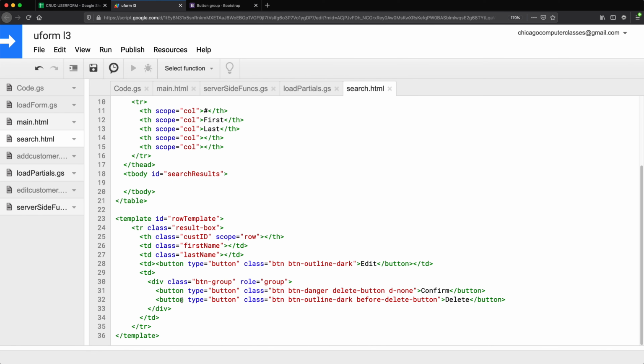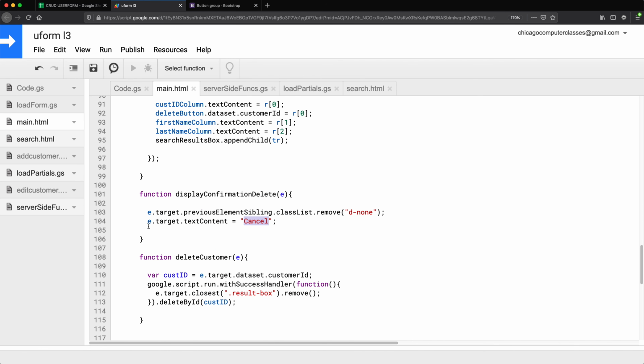So this delete button, by default, will do a data attribute. We'll do data button state. So by default, the state will be delete, lowercase. And when we click on it, we'll change the state to cancel. So let's also make sure we change this now to cancel as well in our code.